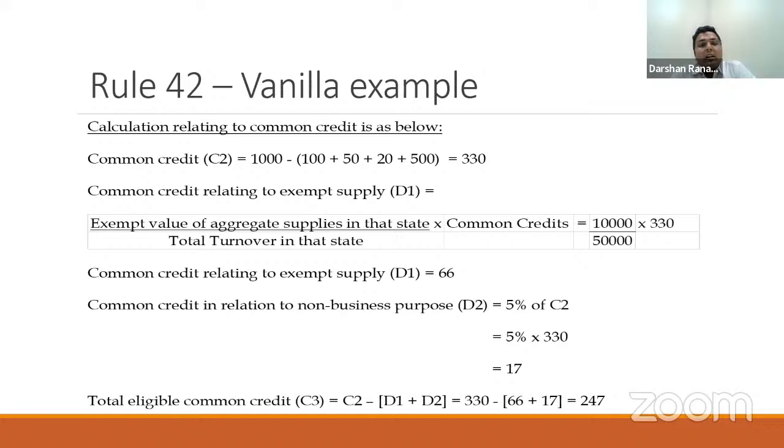Then I'll derive my total eligible common credit, which is C3, that is 330 rupees as my total common credit, minus the common credit attributable to exempt supply, which is 66, and minus the common credit attributable to non-business use, that is 17 rupees. With this, I will derive my total eligible common credit in a particular month, which is 247 rupees. So this formula has to be applied each month, and at the end of the year, I have to revise this formula again by taking annual figures and identify whether I have done any short reversal or excess reversal during the year.